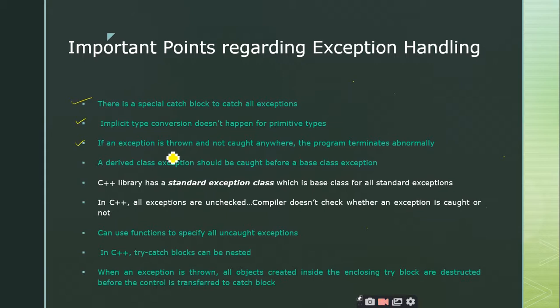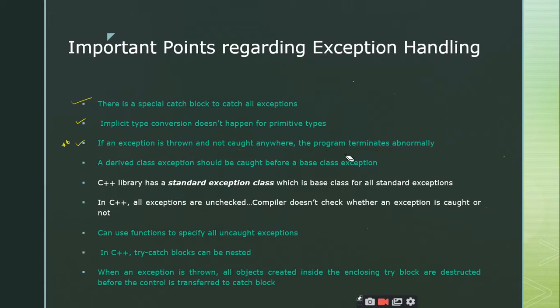If an exception is thrown and it is not caught anywhere, the program terminates abnormally. This is very important. Whenever an exception is thrown from the try block, it is your responsibility to catch hold of those exceptions and handle them. If it is not the case, then the program will terminate abnormally, right?